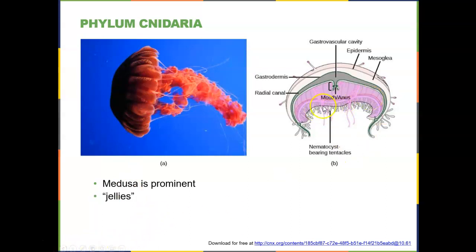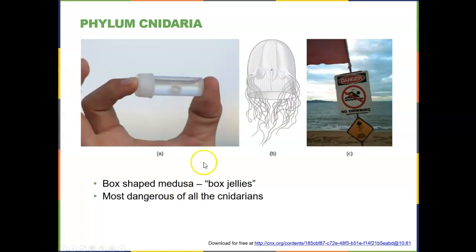And here we can see those nematocysts bearing their stinging cells. There's another group of cnidarians called the box-shaped or box jellies. So they have a slightly different appearance to them, and they are the most dangerous of all the cnidarians. There are some species that are in fact deadly.